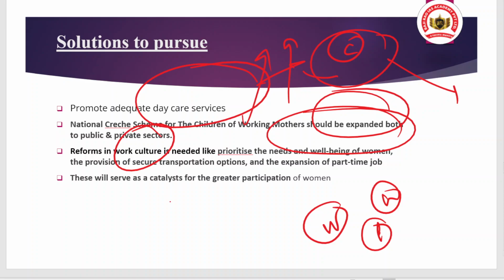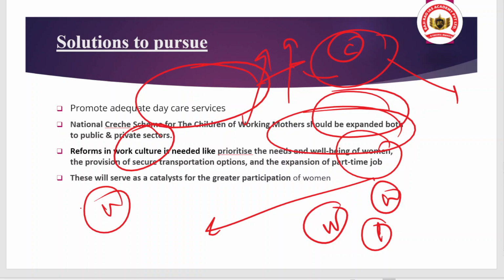And also there is a need to have secure transportation options and the expansion of part-time jobs, so that women can do these types of jobs based on their flexibility and close proximity. For close proximity there is a need to have better transportation, easy mobility. That will help cater to the demand for the women's workforce, whether they are married or unmarried. So these will serve as a catalyst for the greater participation of women.